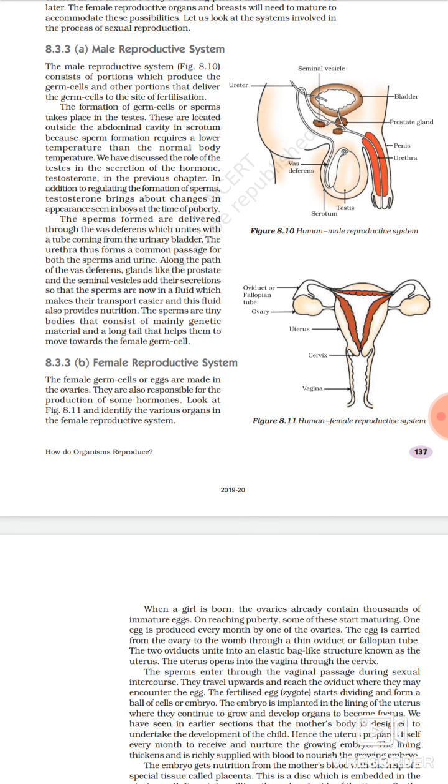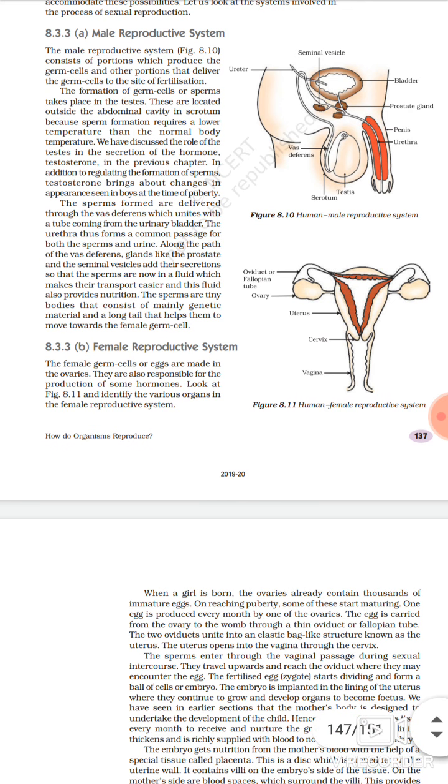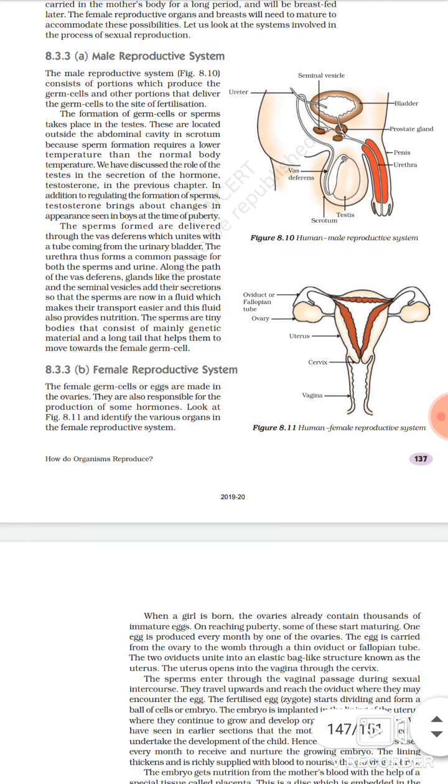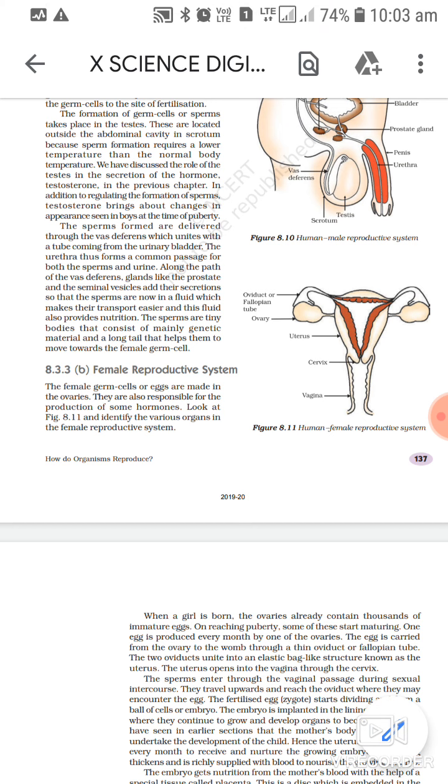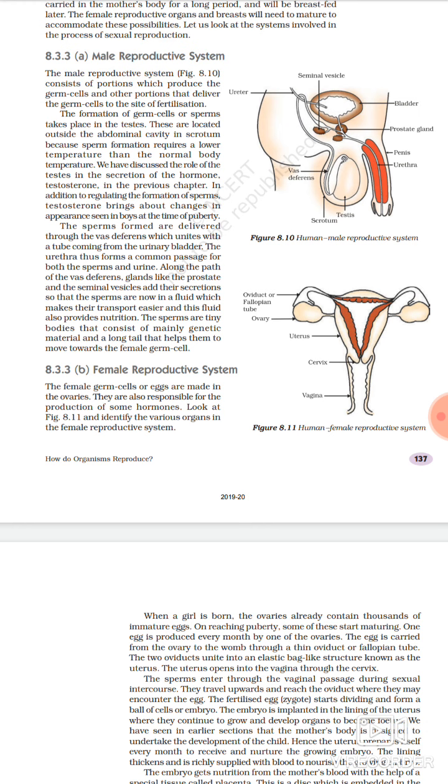The first one is the male reproductive system. The male reproductive system consists of portions which produce the germ cells and other portions that deliver the germ cells to the site of fertilization. It is very nicely given there. The male reproductive system has two portions: one portion deals with the production of the germ cell, that is sperm, and another portion delivers it out of the body. One is for production, another is for its delivery.